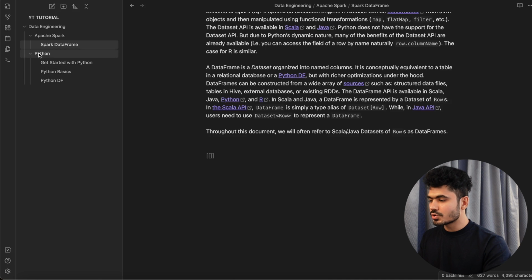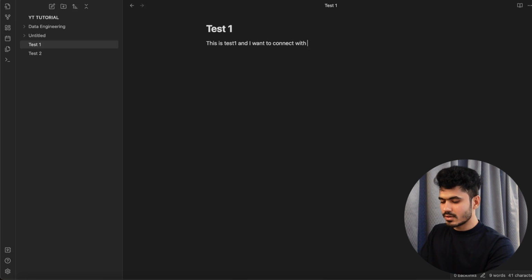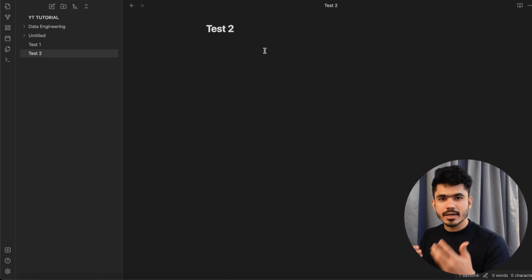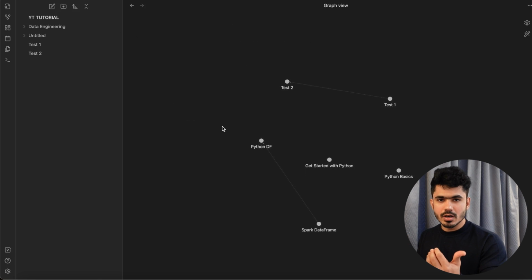Now let me show you with basic documents. Let's say I create a new note in a new folder, test1, and I create one more note as test2. I write something like this is test1, and I want to connect with, I do double bracket and I just paste test2. Okay, now any person who comes here can directly click on test2 and get redirected to that page. So this is how you start building the second brain.